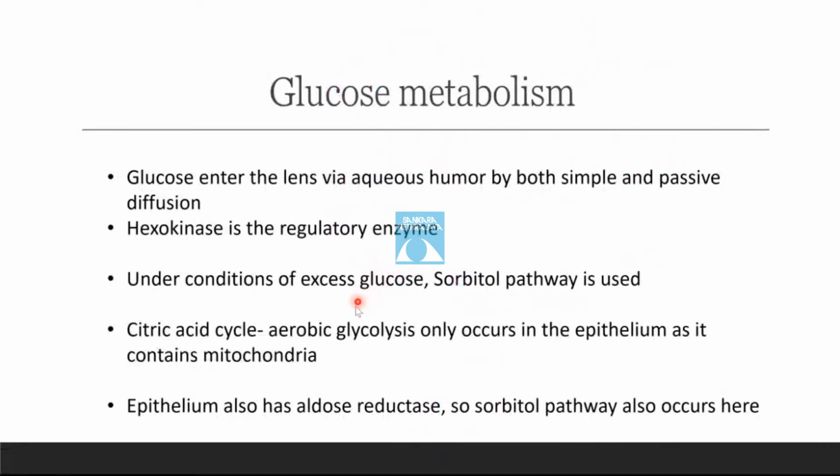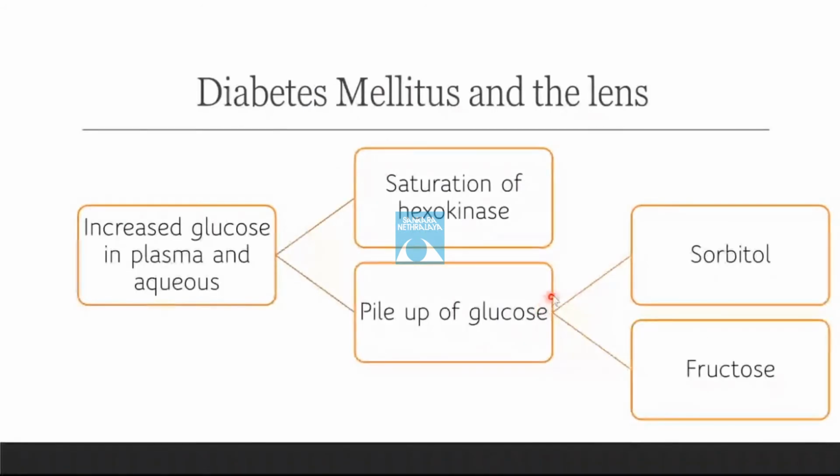As we can see, the citric acid cycle is an aerobic glycolysis which only occurs in the epithelium as it contains the mitochondria. The epithelium also has the aldose reductase, so the sorbitol pathway also occurs here. Now we are moving on to diabetes mellitus and the lens.